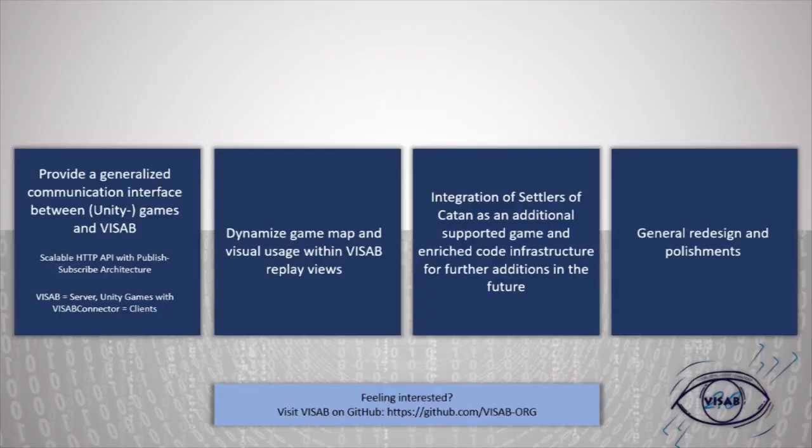The communication between VISAB and the games is realized using an HTTP protocol-based web API on VISAB's side, delegating the received information in an event-based manner. VISAB acts as the server and the games as clients. Unity-based games may also make use of the so-called VISAB connector, which provides a C# interface for the web API. As already mentioned, the needed game visuals, including the map itself, are extracted dynamically from the game sessions and are being visualized in VISAB's replay views.